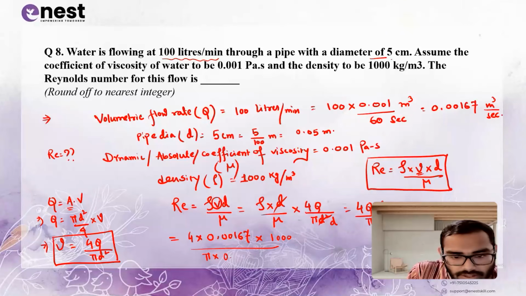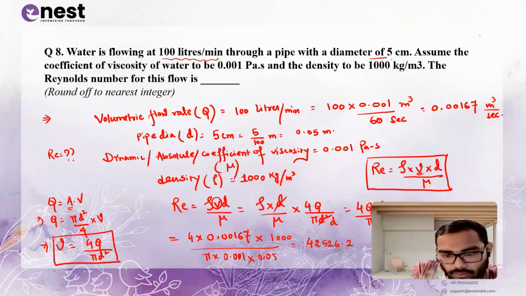Coefficient of viscosity, that is 0.001 Pascal second, multiplied by D. What is D? D is the pipe diameter, 0.05. So when you calculate this, you'll get a value of 42526.200. You have to take the nearest integer, so it is 42527. That is a turbulent flow.